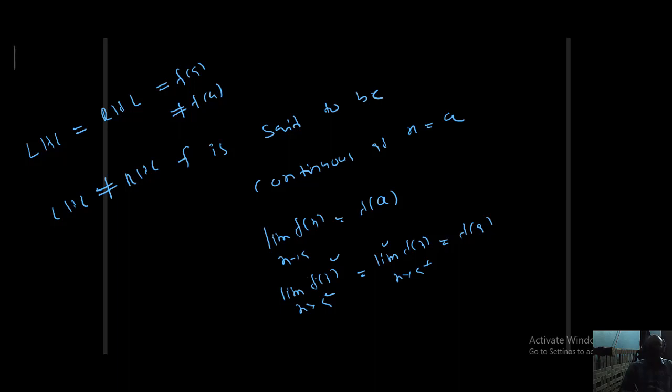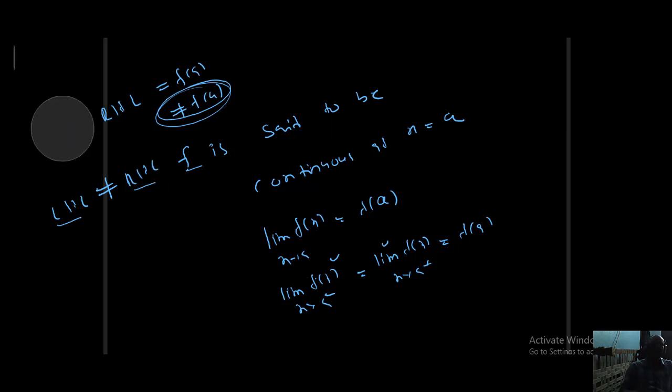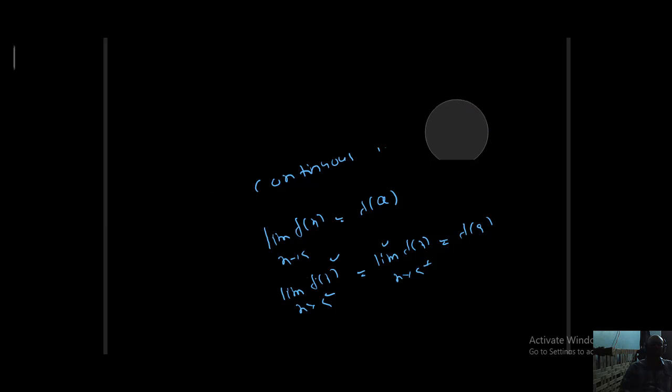So if you want to check the continuity of a function at x equal to a, we need to find LHL at x equal to a, RHL at x equal to a, and f of a. Three things should be found. If all three are equal to a finite value, we can say that the function is continuous at that particular point. If LHL equals RHL and is not equal to f of a, then the function is said to be discontinuous at x equal to a. And if LHL and RHL are not equal, then the function is also not continuous at x equal to a. Today's concept is types of discontinuity, students.